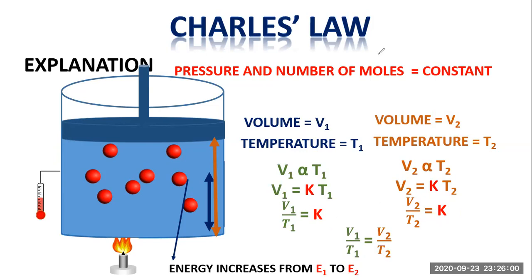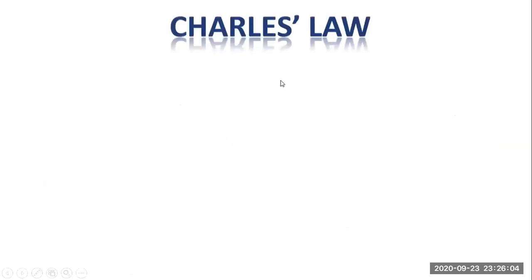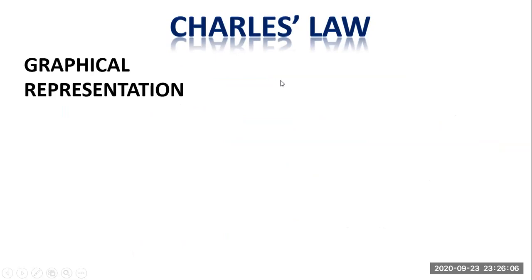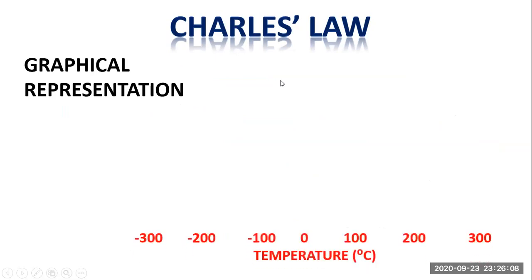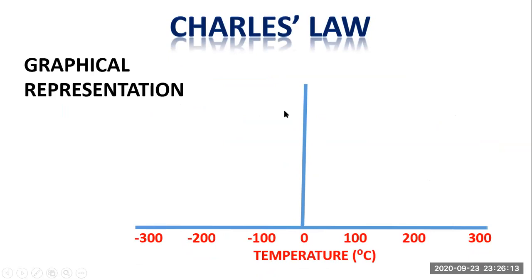If we look at the graphical representation of the law, it is done by plotting a graph between the volume and the temperature, where temperature in degree centigrade is taken on the x-axis and volume is taken on the y-axis.